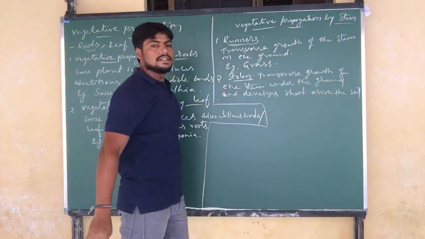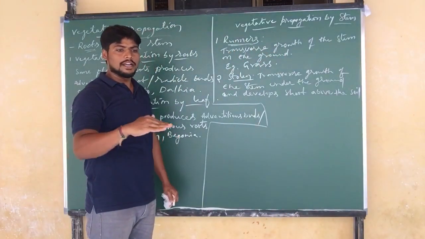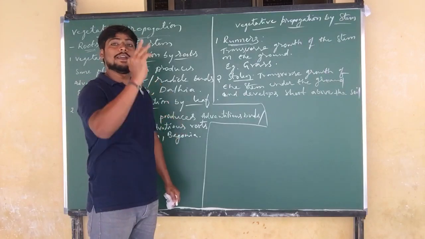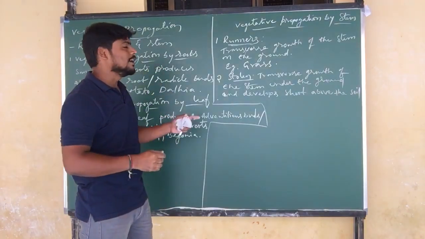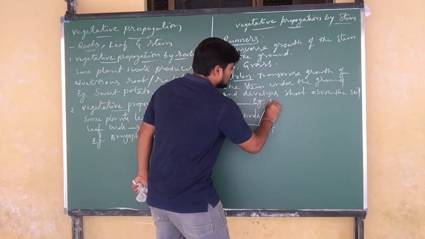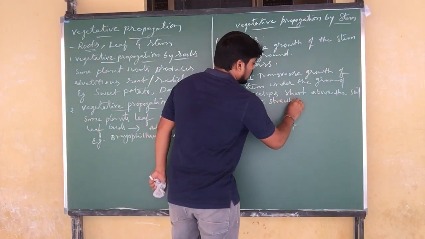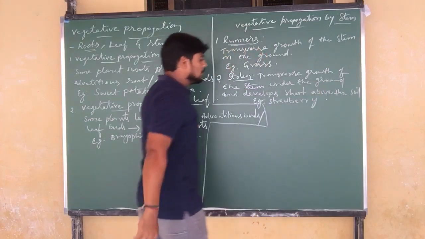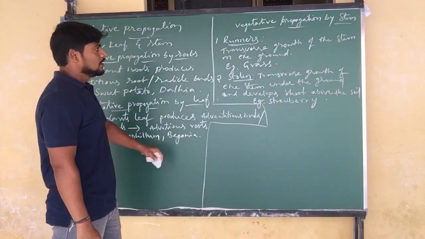So how is the stem growing? Here also the stem is growing under the ground, but the shoot part is developing above the ground. That's what is called a stolon. Example, you can take strawberry. Strawberry you can take as an example for stolons.